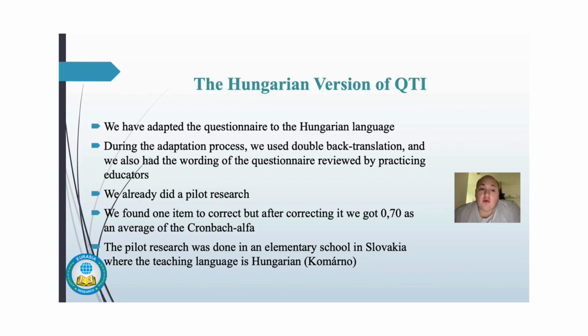With this questionnaire, we already did a pilot research, and we found one item to correct. But after correcting that one, we got a Cronbach's alpha of 0.7, and the pilot research was done in an elementary school in Slovakia where the teaching language is Hungarian.